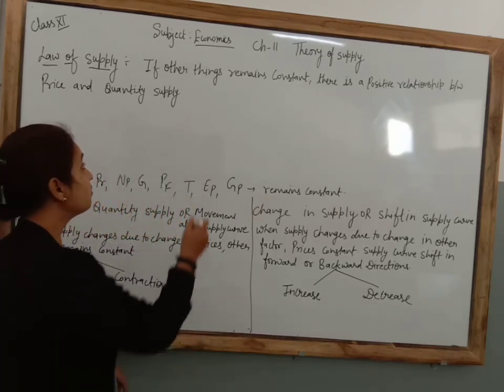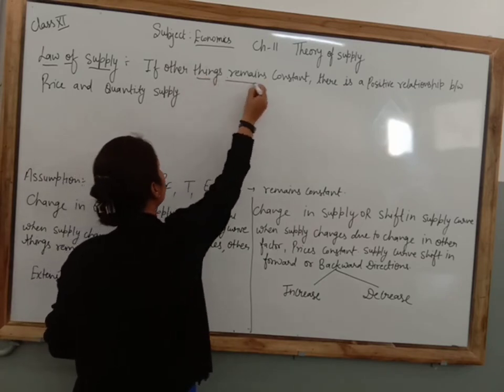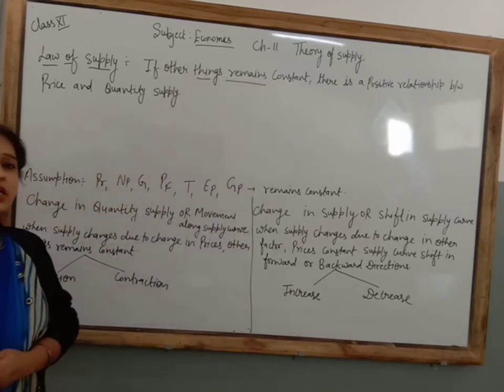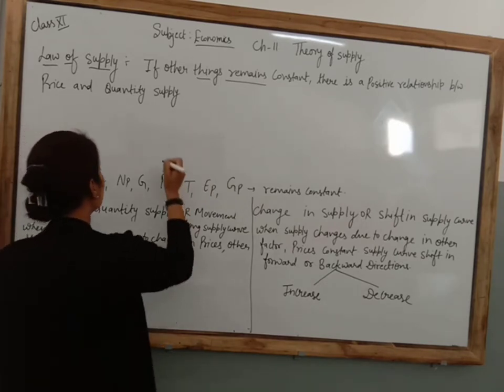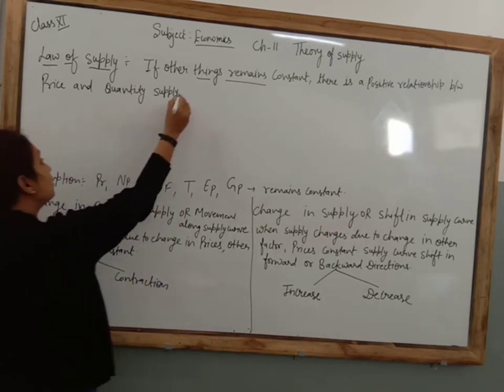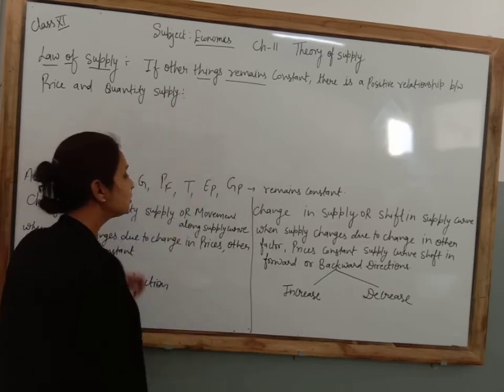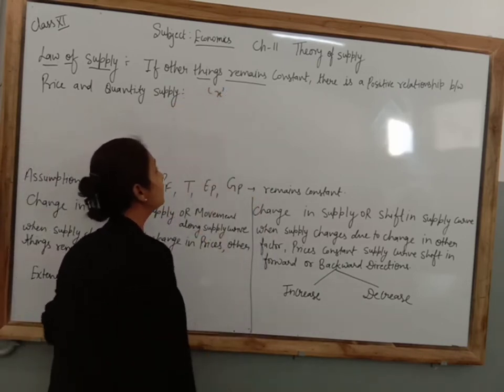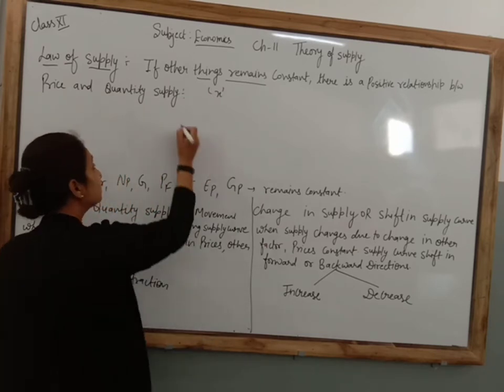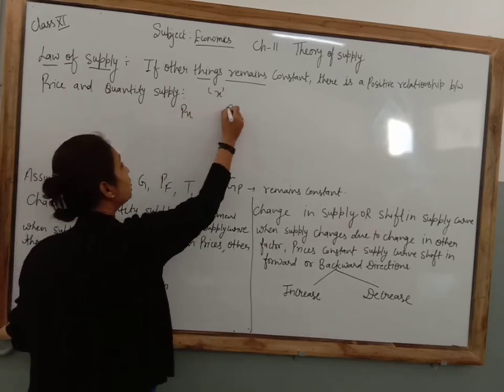If other things remain constant, I will let you know what is the meaning of other things. But before that, let me explain with an example. Suppose a producer is going to produce X commodity and supply it in the market. Suppose Px and Qx are given.